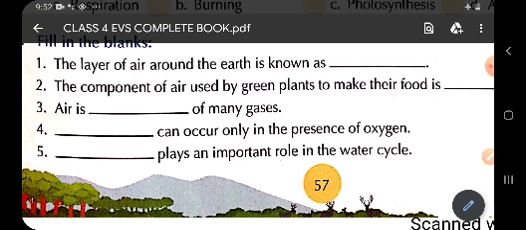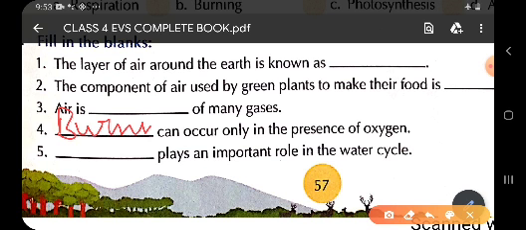If you write breathing, that is also right, and if you write burning, that is also right. So here you will write burning. Burning can occur only in the presence of oxygen. So children, without oxygen we cannot burn fire.